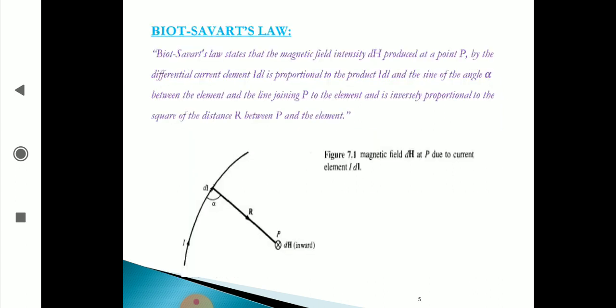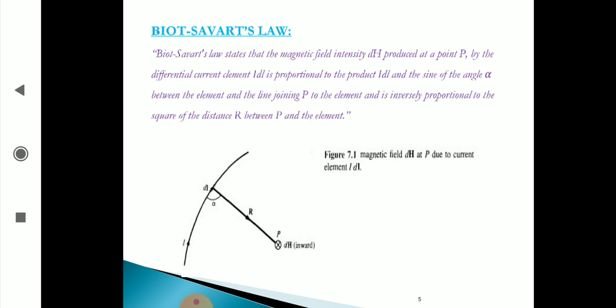Coming to Biot-Savart's law, you see the figure here: magnetic field at point P due to current element I dl. This is a current carrying conductor, a straight conductor in which current I is flowing. I take a small elementary length dl. I want to find the magnetic field at point P at a distance r.